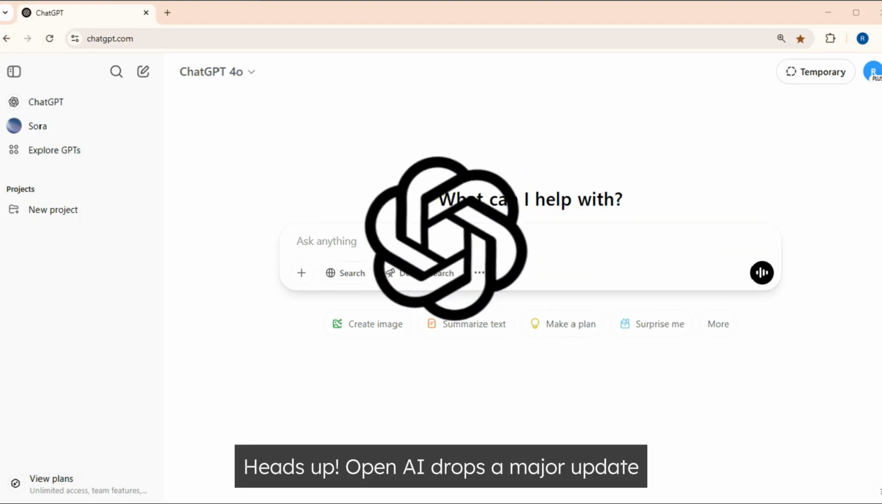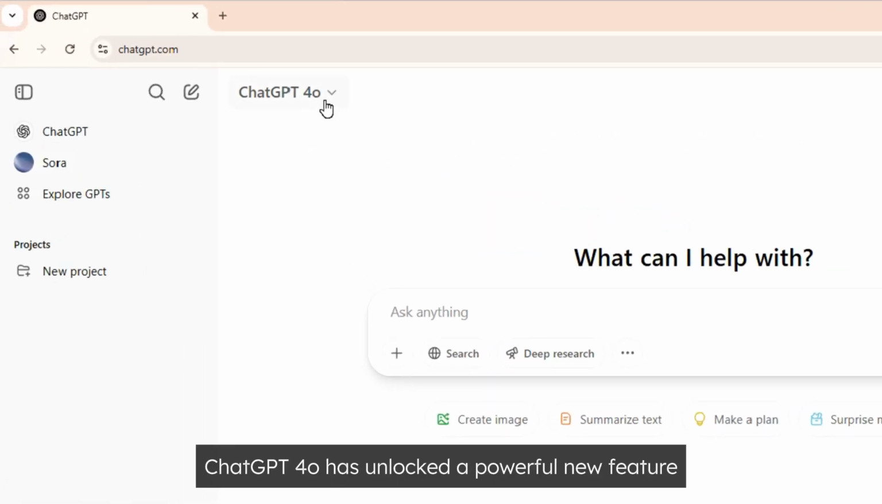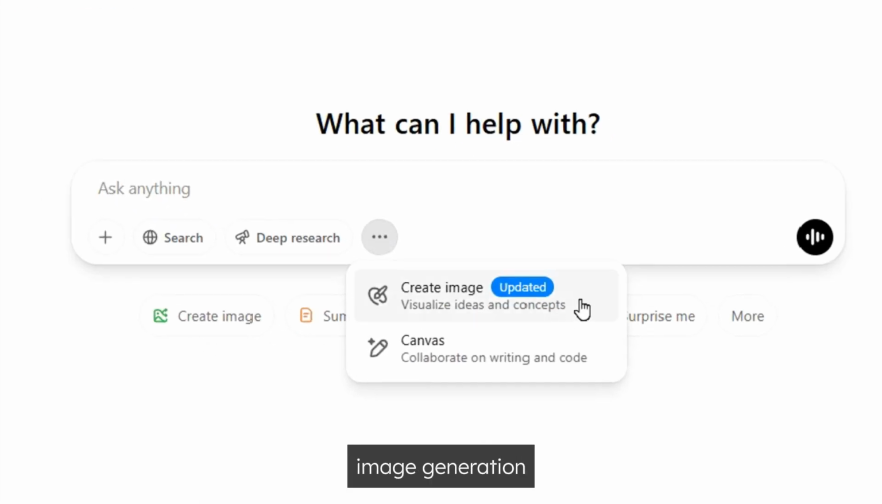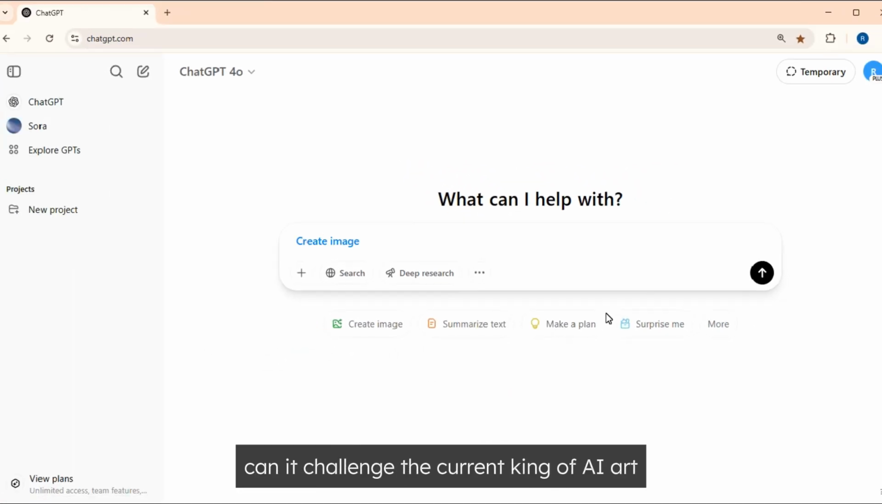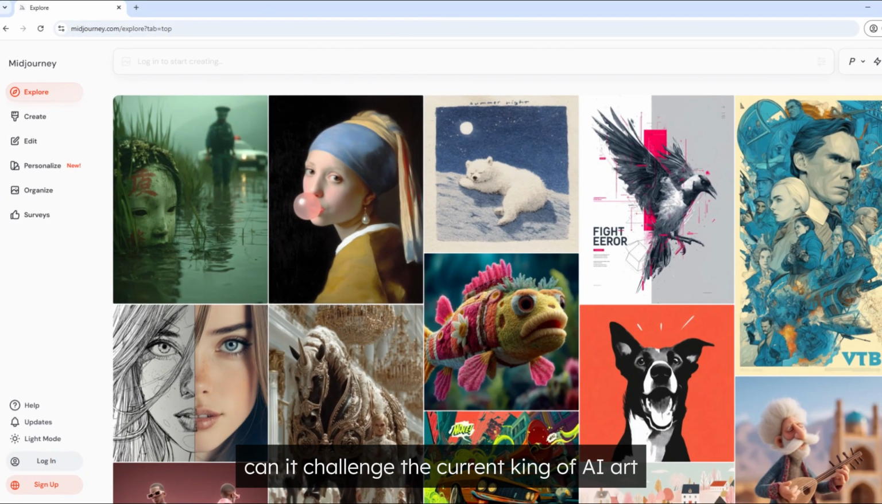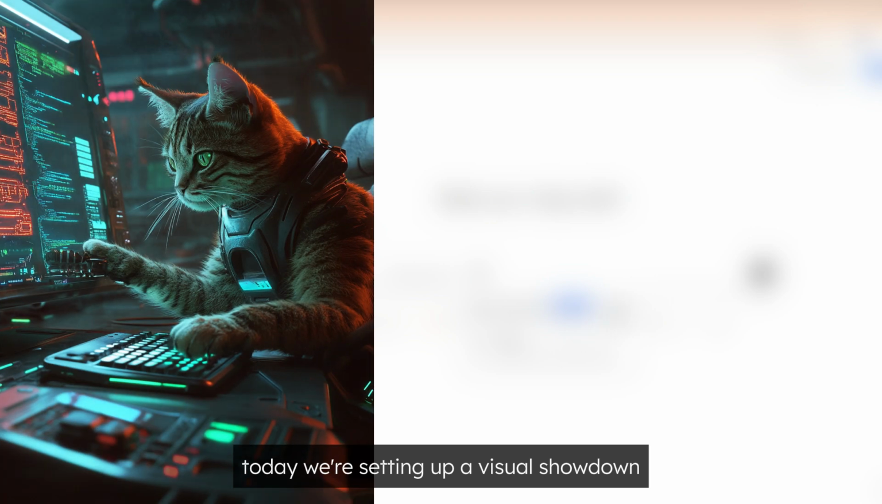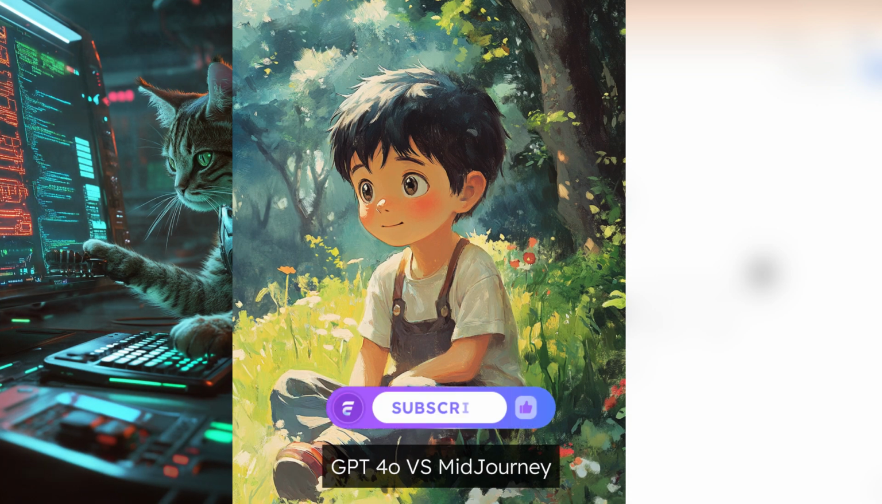Heads up, OpenAI drops a major update. ChatGPT-4o has unlocked a powerful new feature, image generation. So here's the question, can it challenge the current king of AI art, Midjourney? Today, we're setting up a visual showdown, GPT-4o versus Midjourney.